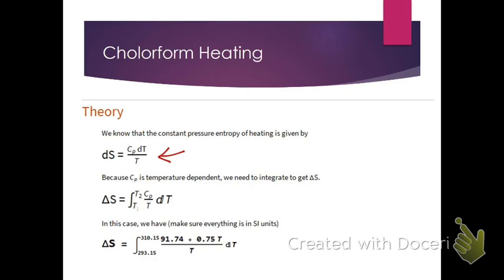Now the problem is when we integrate, we've got this situation where C_P is given by this expression. So we have to make that substitution, and now we're integrating this. We can't just simply pull the heat capacity out of the integral. We have to include that in the integral because it does depend on temperature. And so we've got to evaluate that integral in order to calculate delta S.